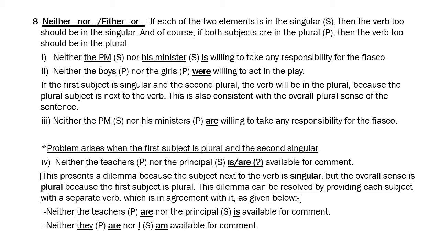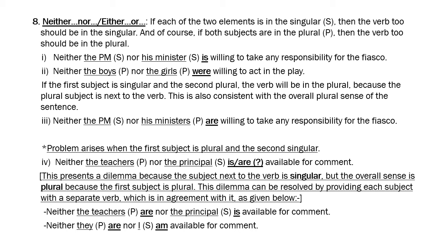So either neither are singular otherwise. But in this construction, when you say neither the PM, which is singular, nor his minister is singular, so basically a singular sense is emerging, and the closest subject to the verb is his minister. So obviously you will take a singular verb, is. So neither the PM nor his minister is willing. Here the is applies to PM also. Basically you're saying that neither the PM is nor his minister is willing to take any responsibility for the fiasco.